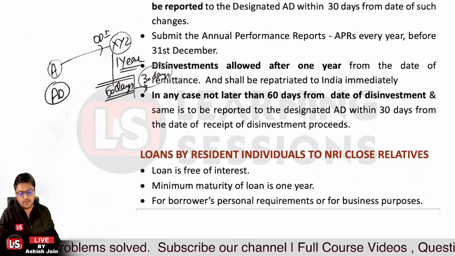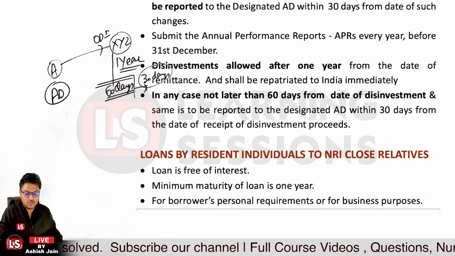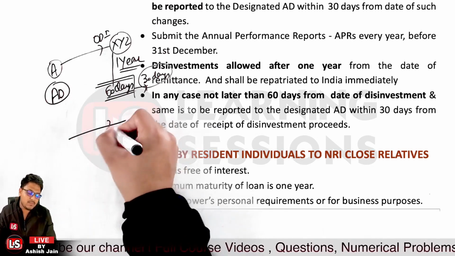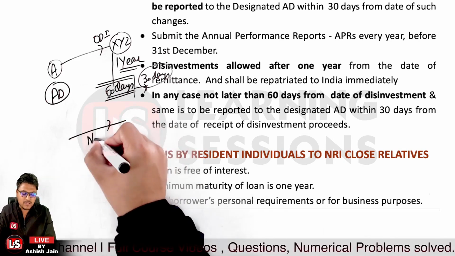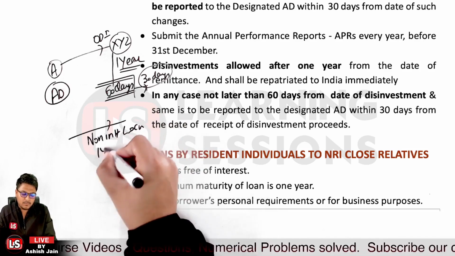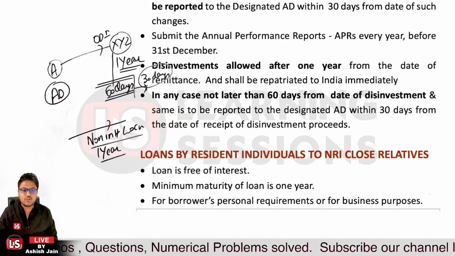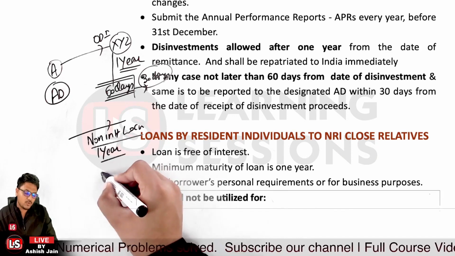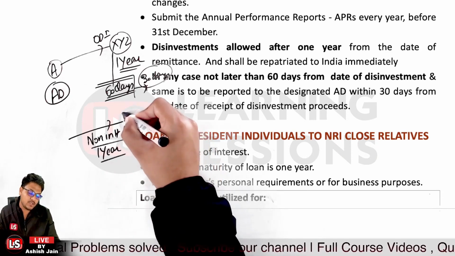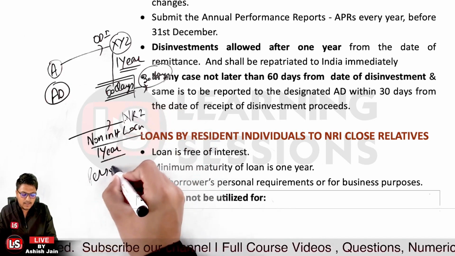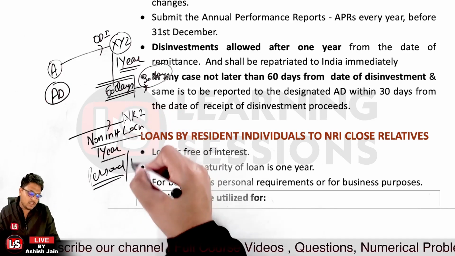And whenever I told you that a loan can be granted by the person to close relatives, the close NRI relative, the loan can be sanctioned, but that will be a non-interest bearing loan, for a minimum period of 1 year. It can be sanctioned for the borrower's personal requirements, like if you give a loan to your NRI close friend, that loan can be given for personal requirements or for business requirements.